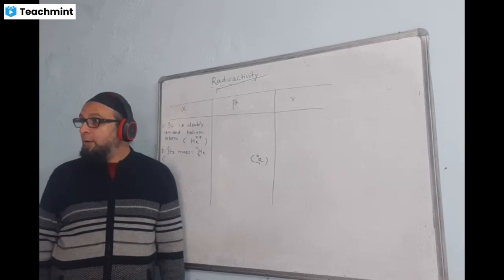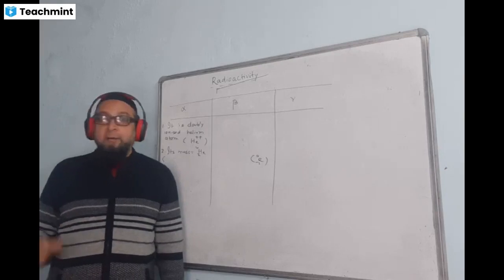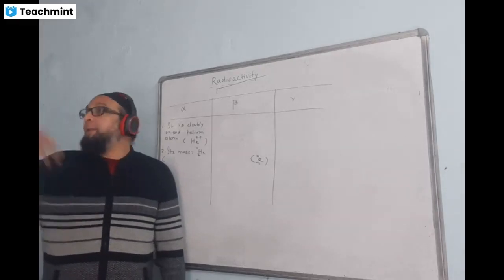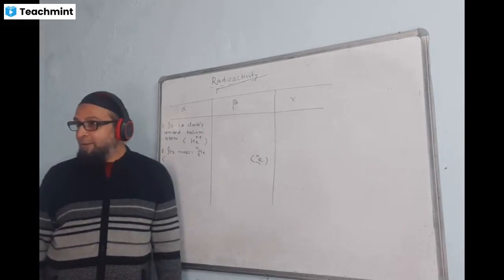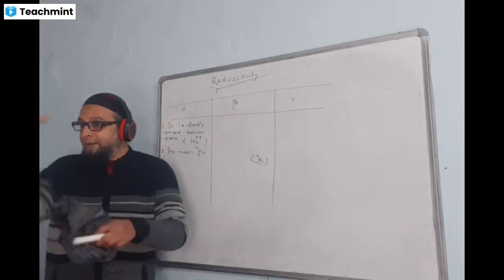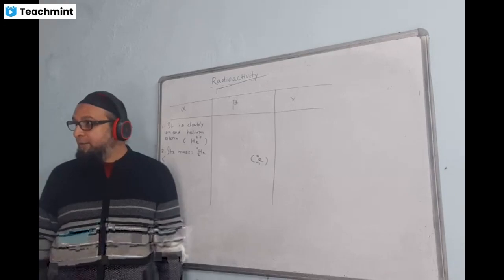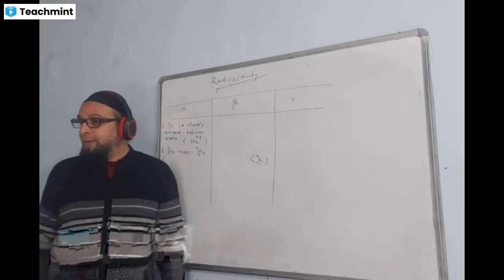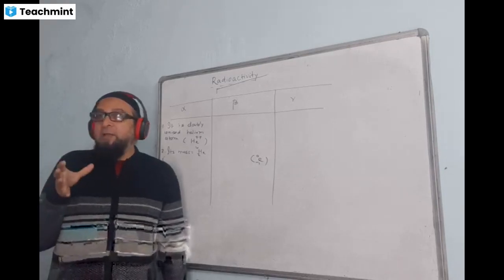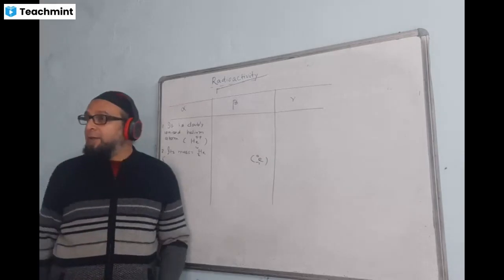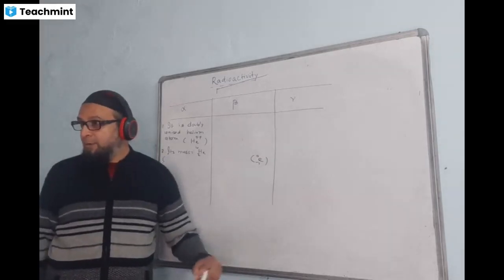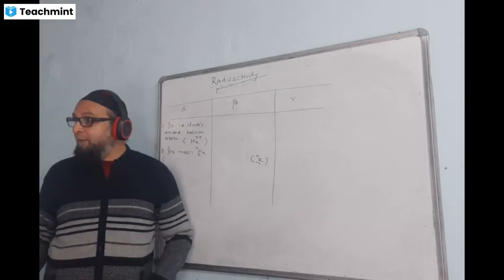Can a nucleus emit a particle of larger mass? Not possible. That's why a hydrogen nucleus can never emit an alpha.